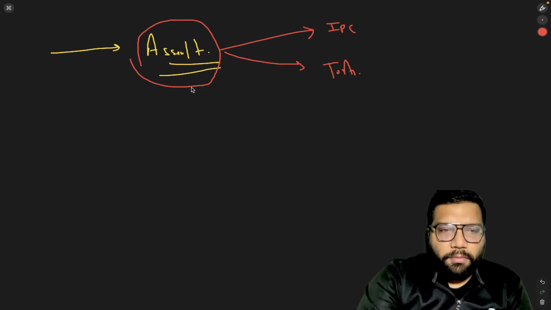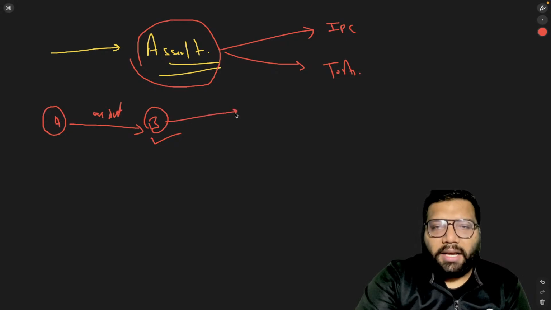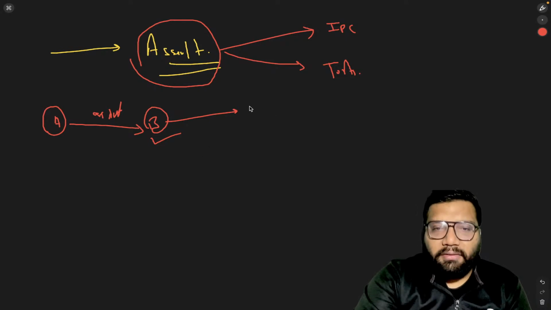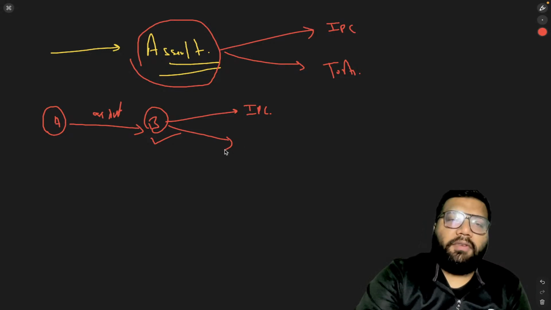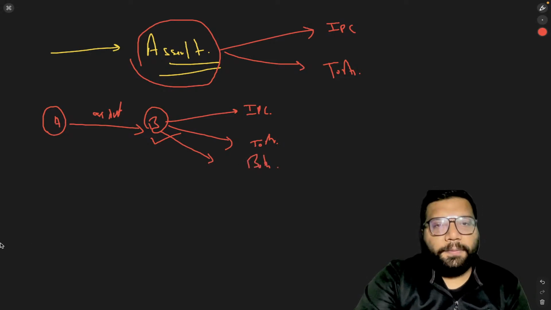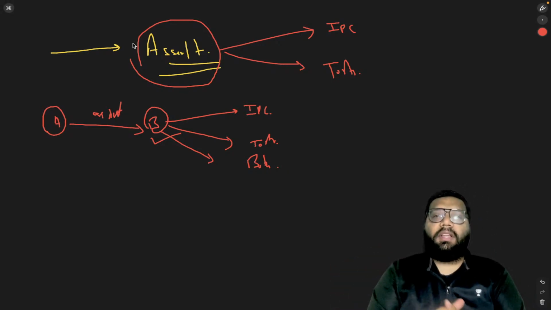Let's take an example: if Mr. A committed assault against B, now it is B who is going to decide whether he wants to take criminal action, whether he wants Mr. A to get punished, then he will choose IPC. And if he wants any kind of damages, then he will choose torts. Or Mr. B can go for both the options. So this is the first thing which you should know before entering section 351.